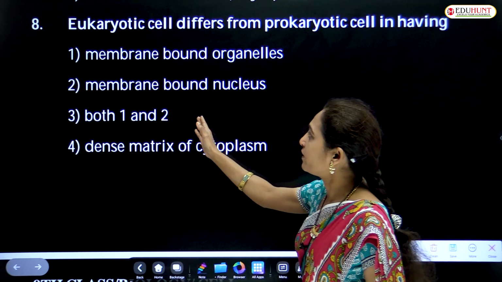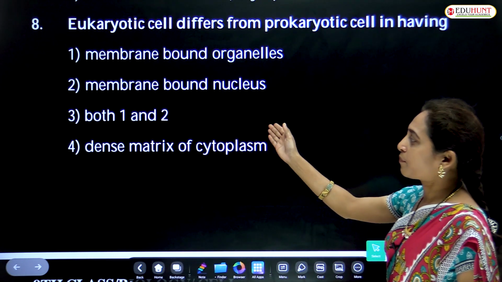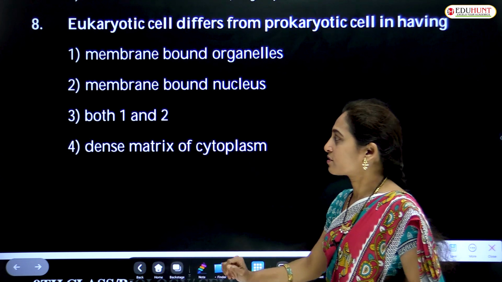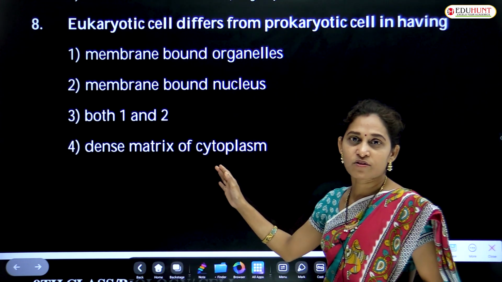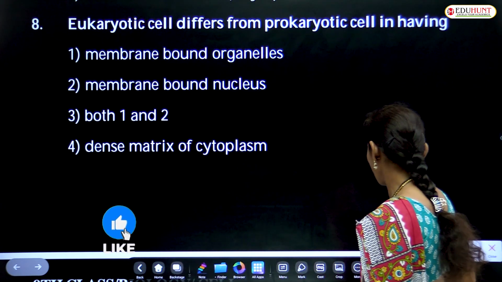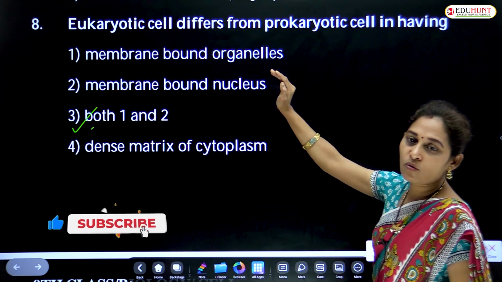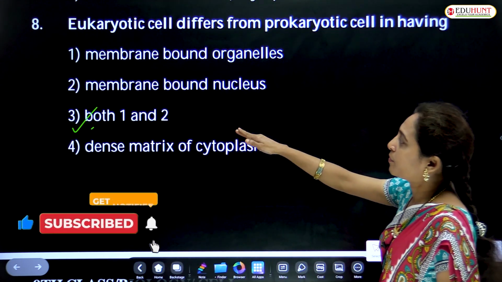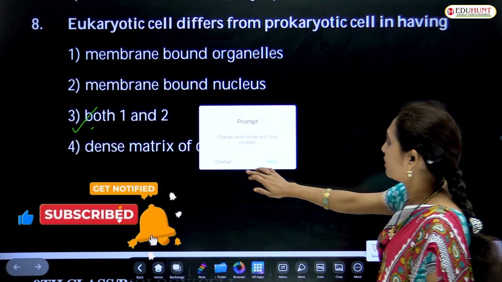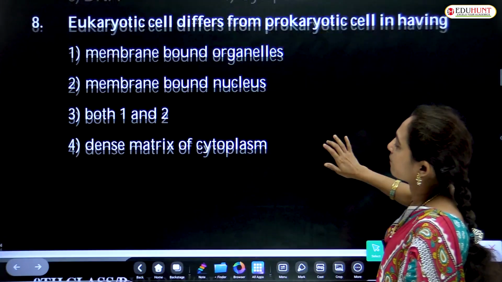So both 1 and 2, membrane-bound organelles and membrane-bound nucleus, are present in eukaryotic cells. Dense matrix of cytoplasm is present in eukaryotes as well as in prokaryotes. So the right option is both 1 and 2, both membrane-bound organelles as well as a membrane-bound nucleus are seen in eukaryotic cells.